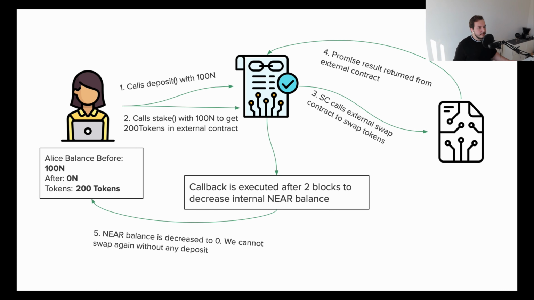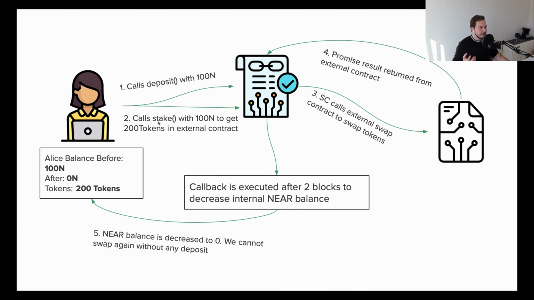So here's a diagram. Let's say Alice calls deposit with 100 NEAR, then Alice calls stake with 100 NEAR to get 200 tokens in the external contract. Then the smart contract calls the external swapping contract to swap tokens. The swapping contract does everything and returns a promise back. And then the callback is executed after 2 blocks to decrease Alice's balance to 0. So Alice cannot call stake again without calling deposit first.